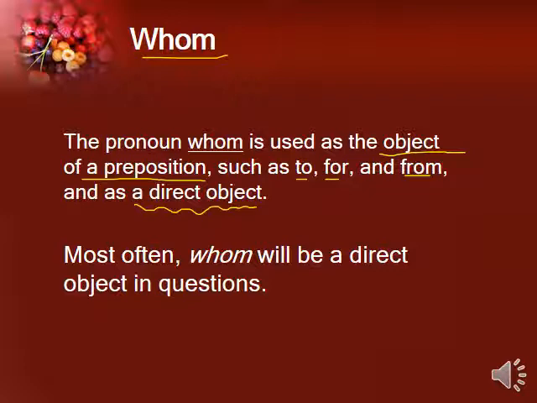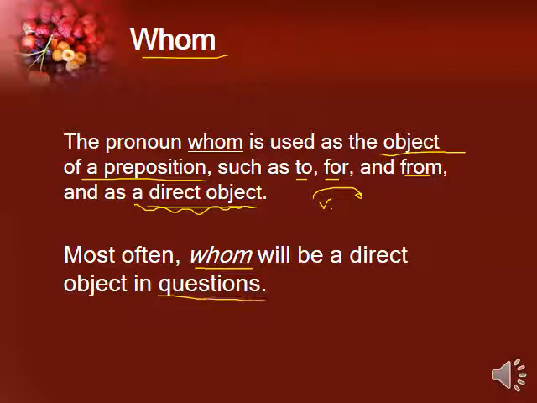We have taken the prepositional phrases before, and we know that the object of a preposition is the main noun or pronoun in the prepositional phrase, or a direct object. Could be a direct object. So do you remember what a direct object is? The direct object is a noun that comes after the verb, right? So it's going to be an object. Very well. Most often whom will be a direct object in questions.